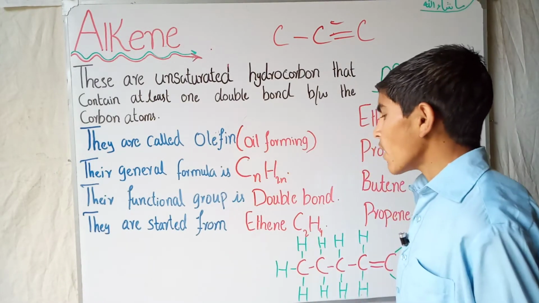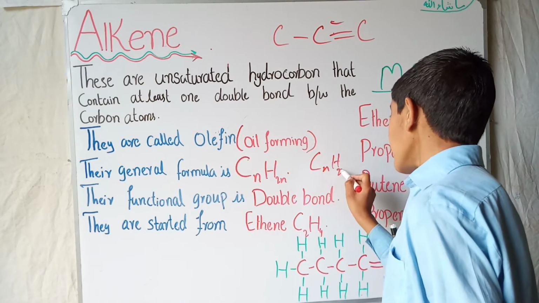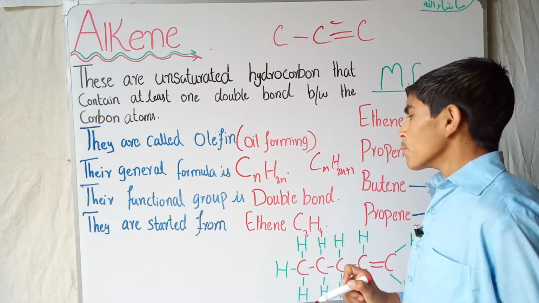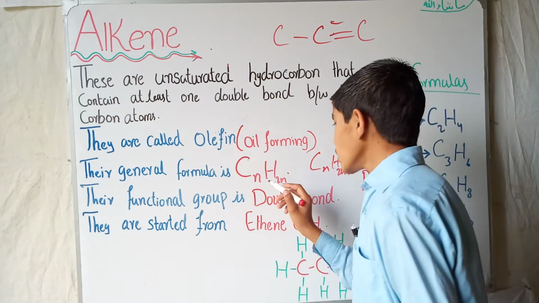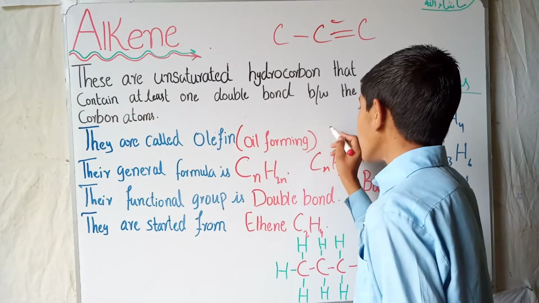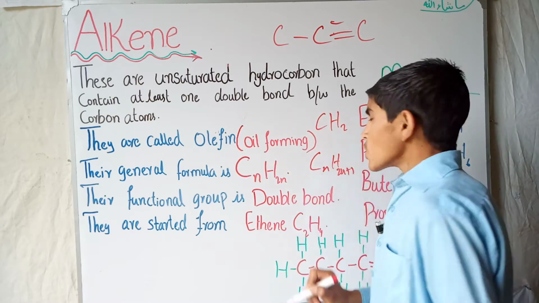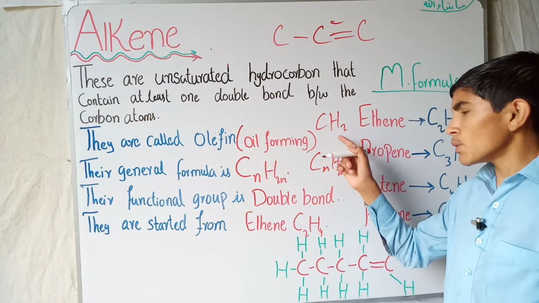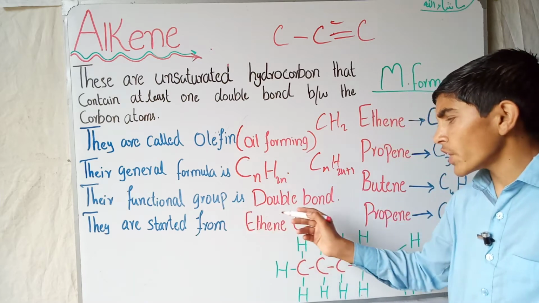The formula of alkane was CnH2n+2, but that of alkene is CnH2n. So the simple alkene would be CH2. Their functional group is the double bond.